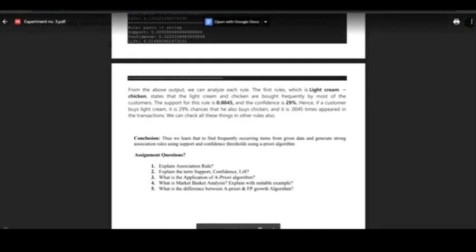So here we have the algorithm for it. First step is to set a minimum support and confidence. Second is to take all the subsets in transactions. Third is to take all the rules in these subsets having higher confidence than the minimum confidence. And the rules should be sorted by decreasing lift, as we have mentioned here, lift is confidence upon support. So by using this formula we can sort them in decreasing order.